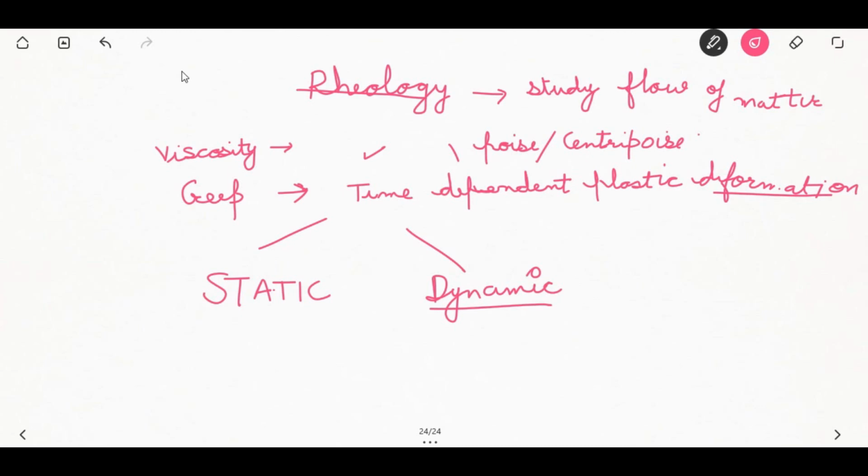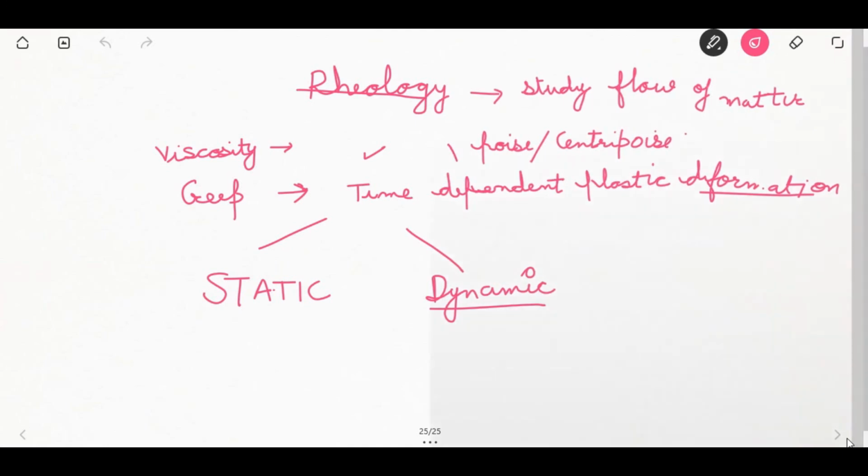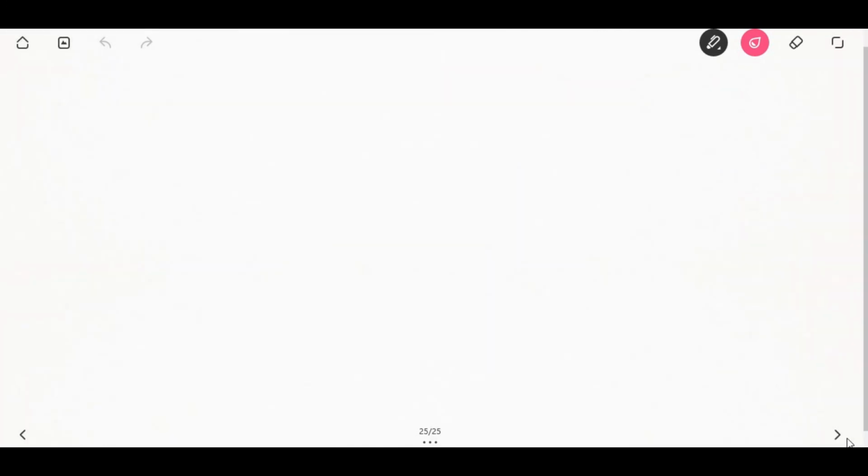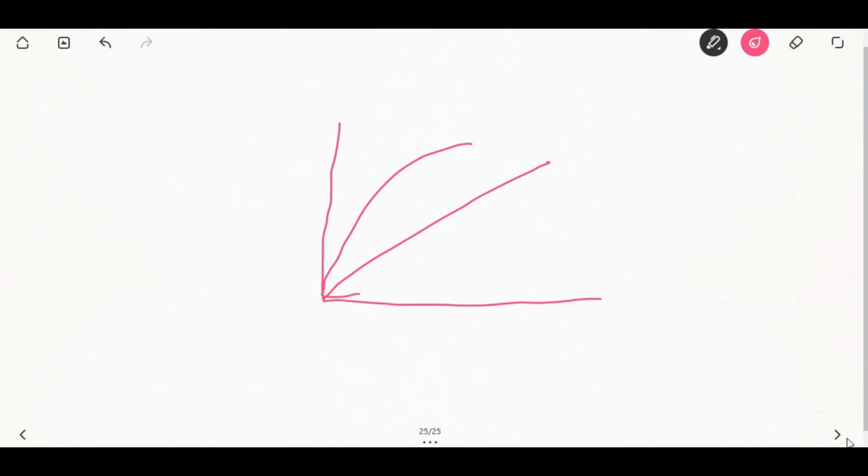Coming to shear stress and shear strain rate. A liquid is placed between two plates and the upper plate is moved to the right. The stress required to move the plate is known as shear stress, and the change produced is called shear strain rate. First comes the Newtonian.